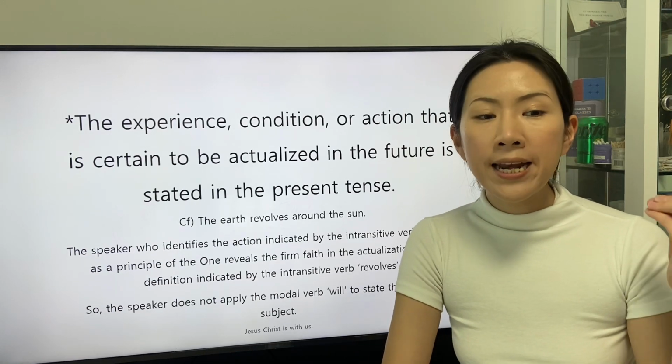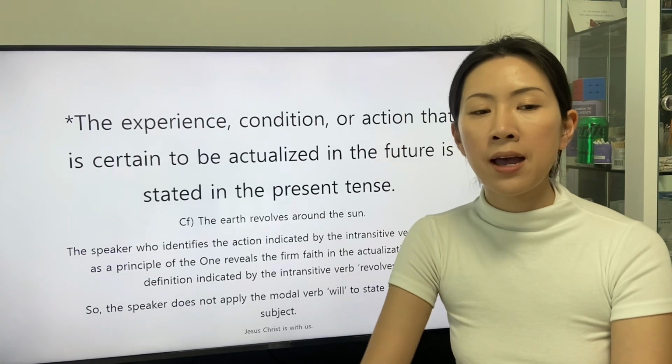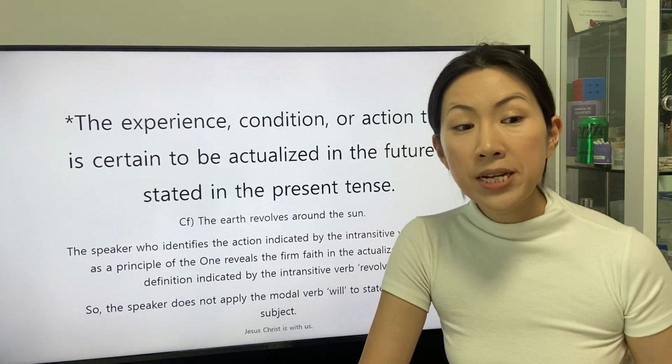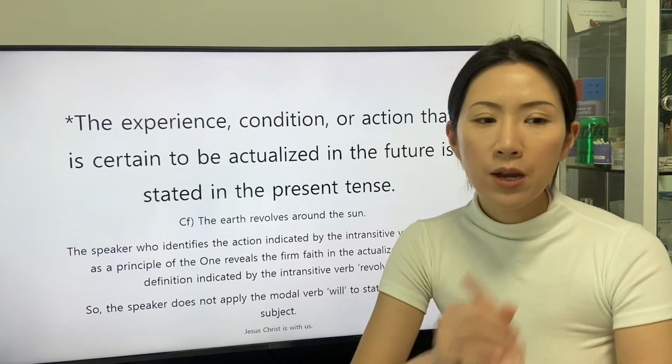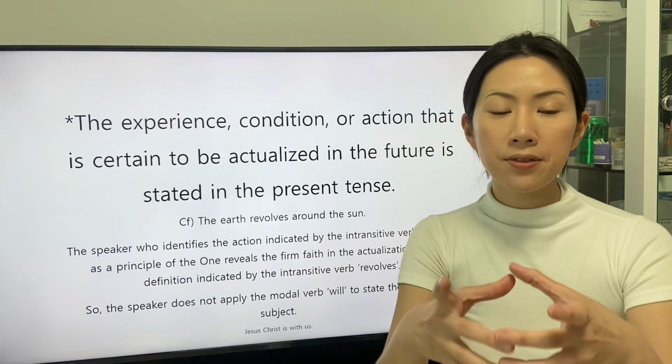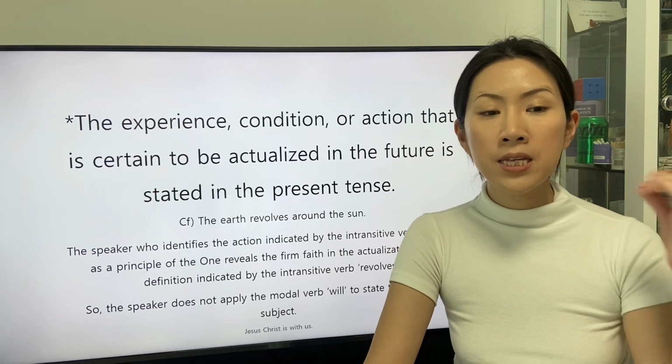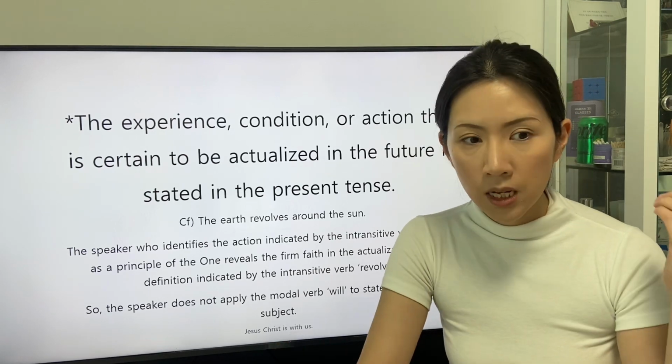The speaker who identifies the action indicated by the intransitive verb revolves as a principle of the one reveals the firm faith in the actualization of the definition indicated by the intransitive verb revolves.